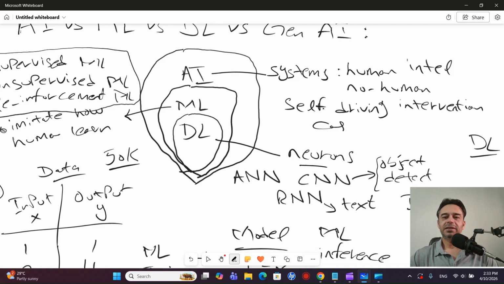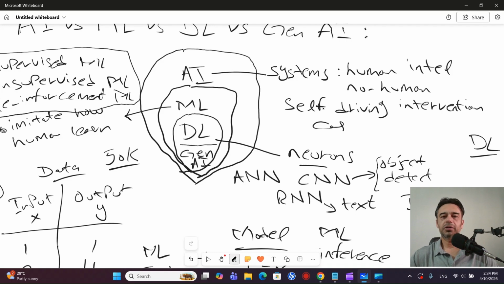Then what is generative AI? Generative AI is another subset of deep learning. As the name says, generative AI will primarily be used to generate new content, new images, new videos, new audios or songs, as we have seen in different applications like ChatGPT or image creation applications.